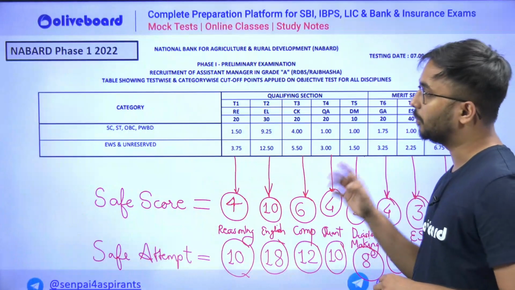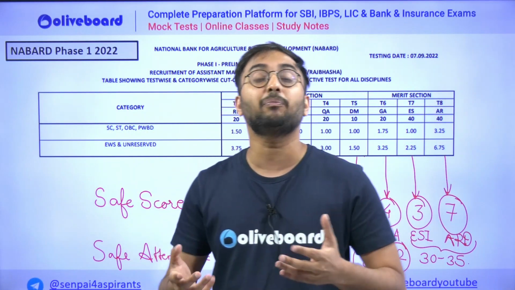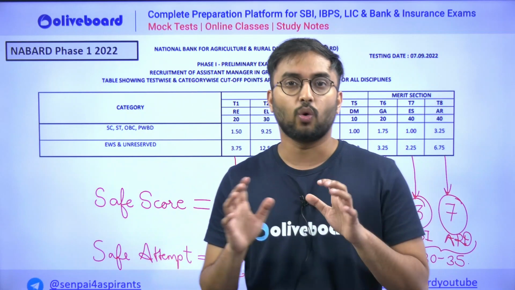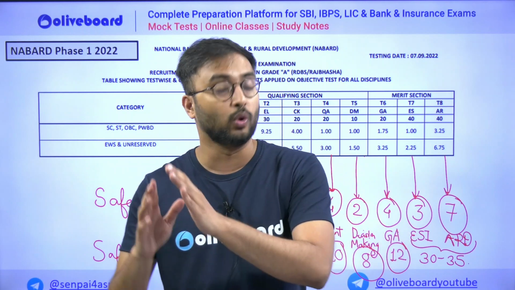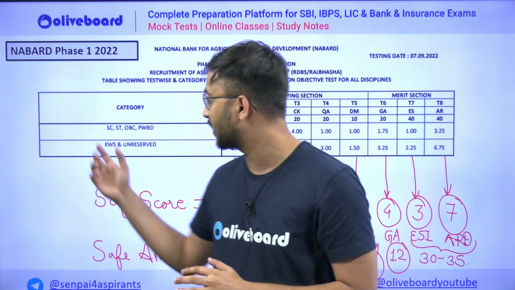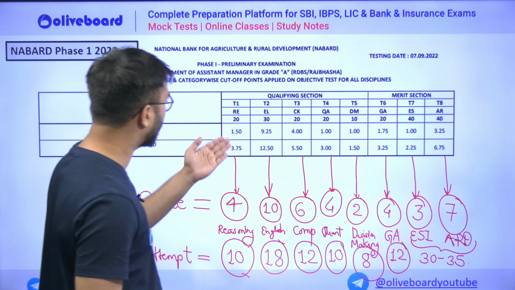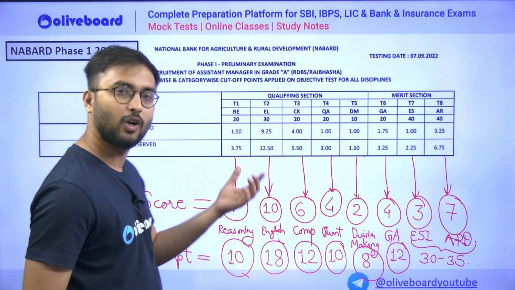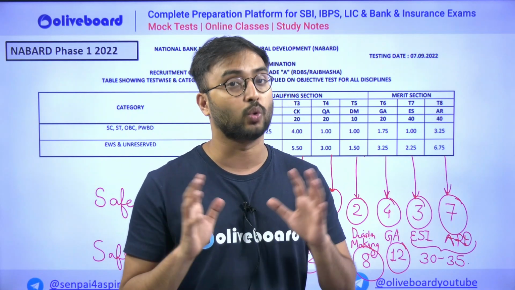Okay, so let's begin our discussion. How to begin? Simple. Let's see previous year's cutoff. All you do is go into the previous years, 2022, 2021 Nabard Phase 1, look at whatever cutoff marks are there and do nothing else. You just say, okay, reasoning only 3.5 is the cutoff, I'll get more than 5 or 6 marks. But that is not so easy.